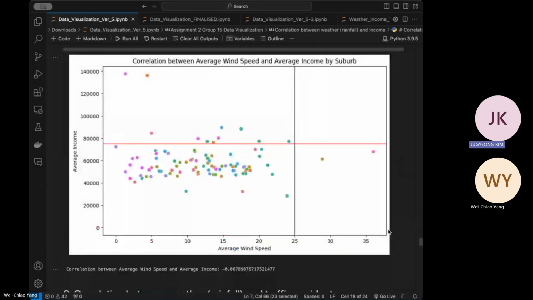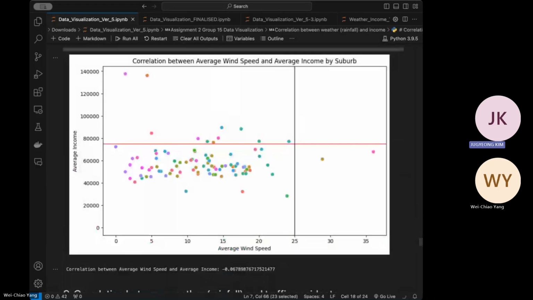Similarly to the rainfall, the data only covers 72 hours. It shouldn't really be showing any correlation, but as you can see, it's minus 0.067, and the average income doesn't really show much correlation to the average wind speed.